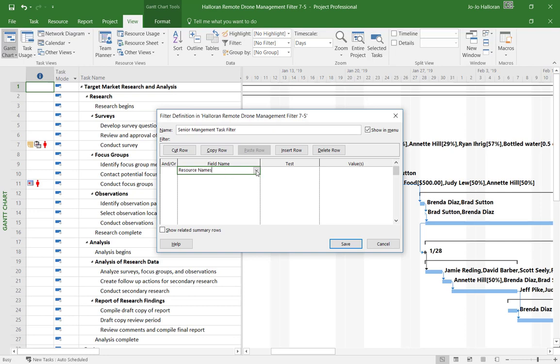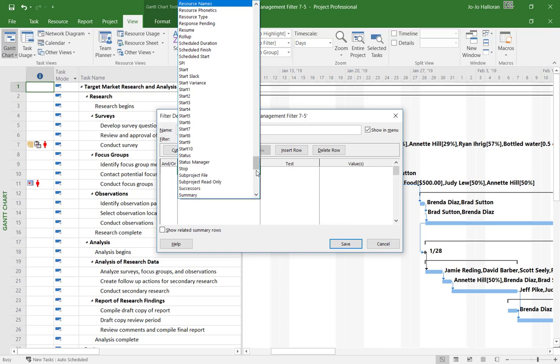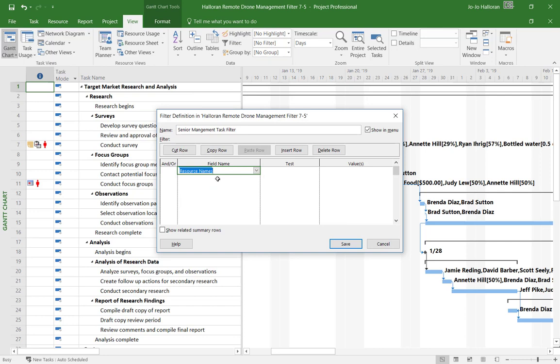You could always click the down arrow and search through the whole list of all the things they have in there, but it's easier just to start typing what you're looking for in the field. Okay, now we have to set the test criteria,